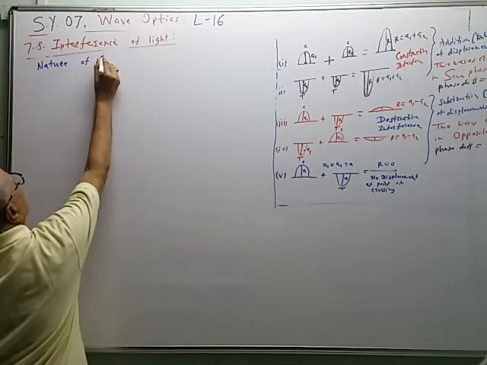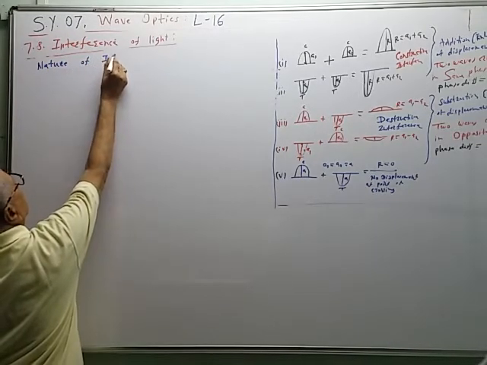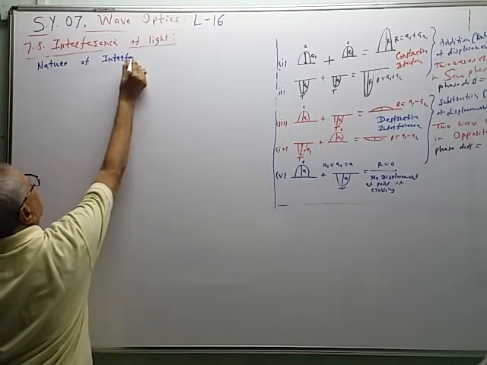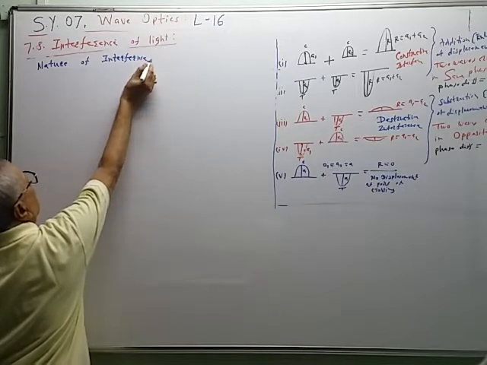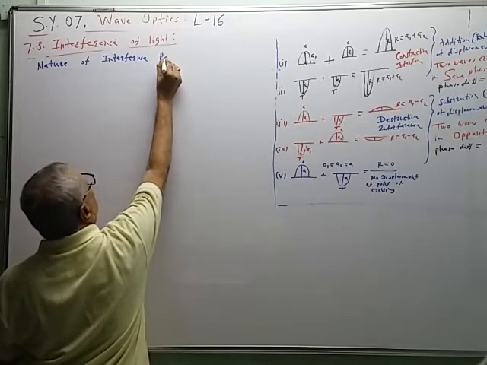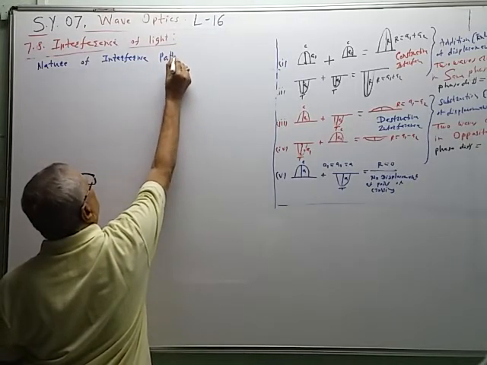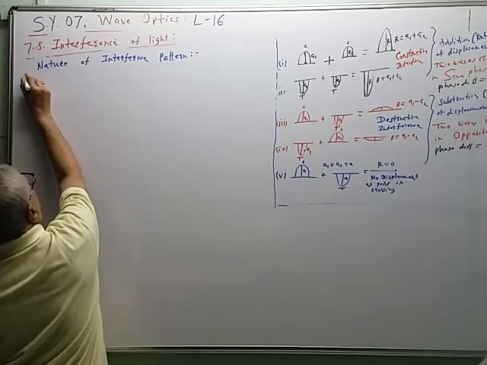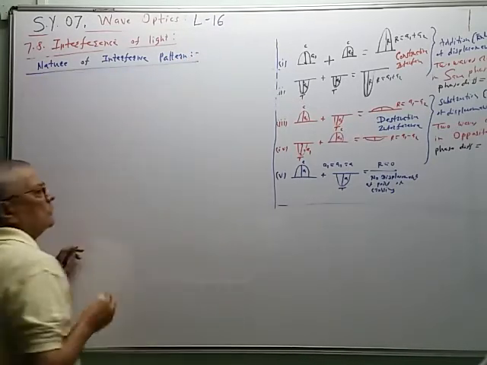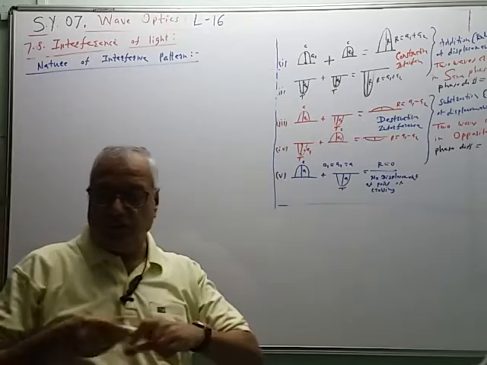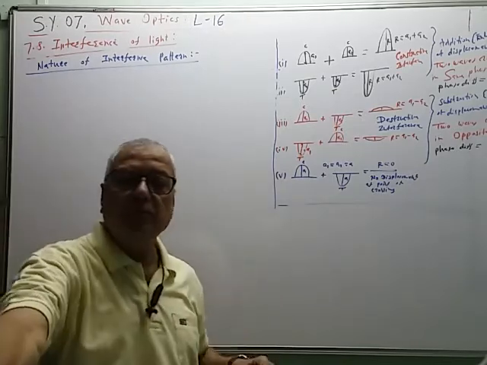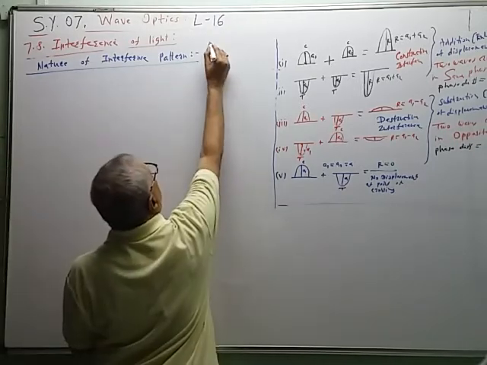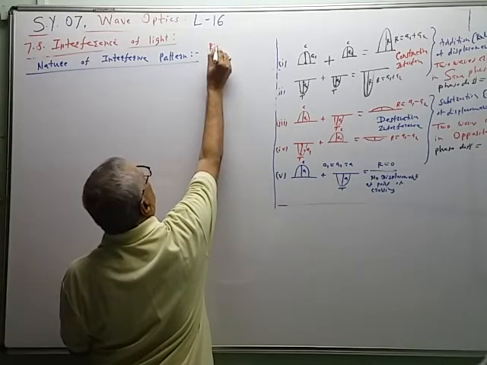Nature of the interference pattern. For that purpose, we are going to study a ripple tank experiment.